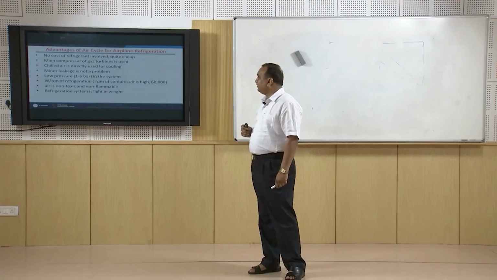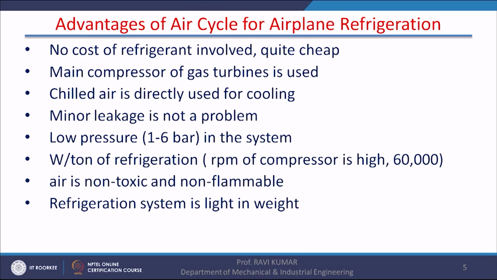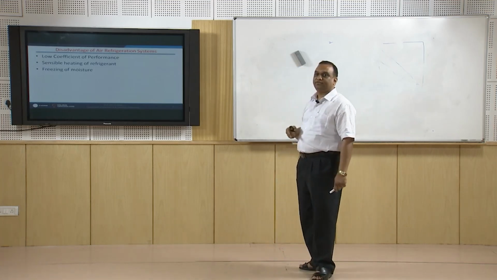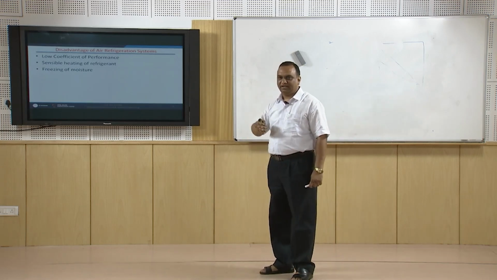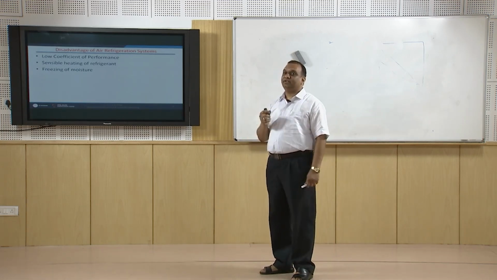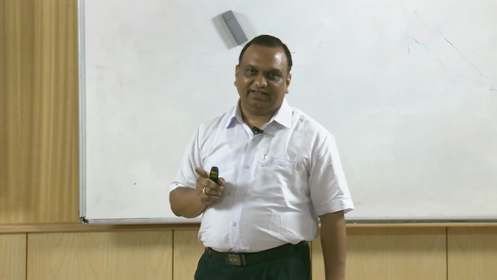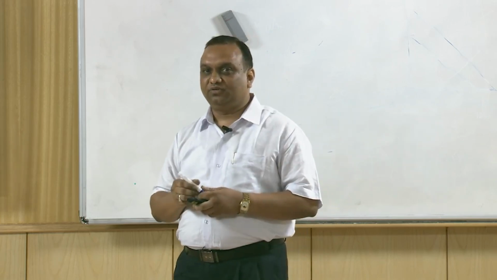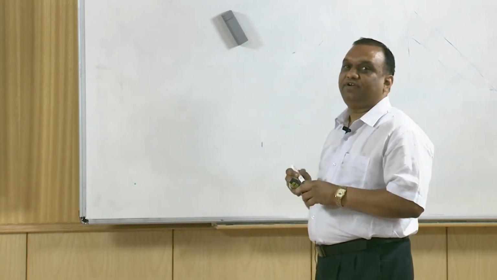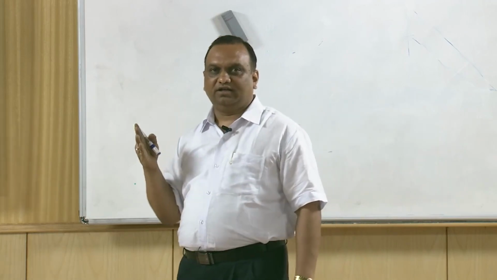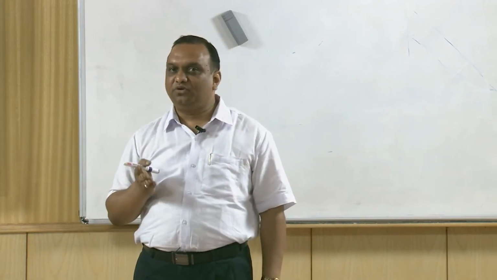So, weight per ton of refrigeration in the air cycle is low, and the RPM of the compressor is very high, it can go up to 60,000 RPM. Air is non-toxic and non-flammable, we have already discussed that, and the refrigeration system is light in weight. Now, there are certain advantages of the air refrigeration cycle, and there are certain disadvantages also. Low coefficient of performance is a major disadvantage of the air refrigeration cycle which always goes against it, and that is why we do not use air refrigeration cycles in our buildings.